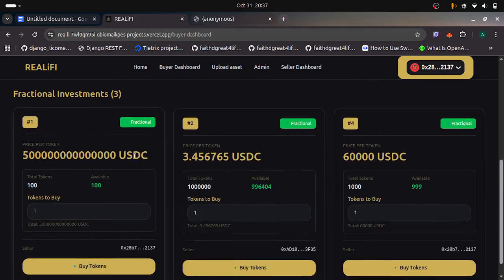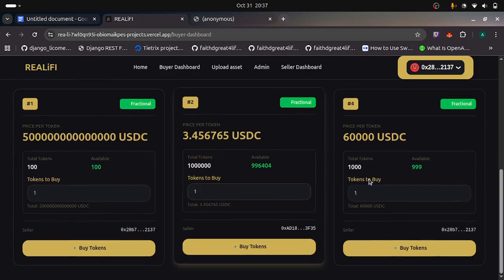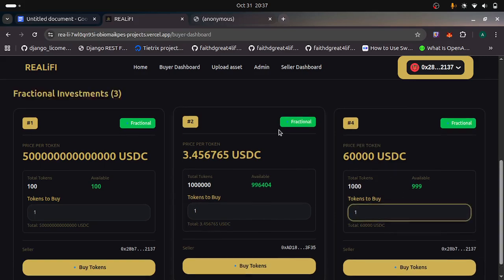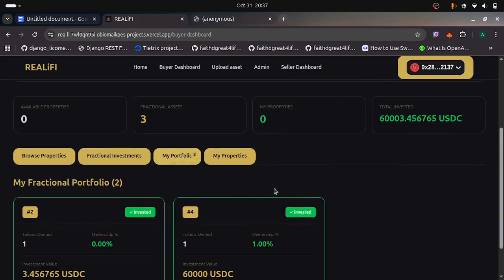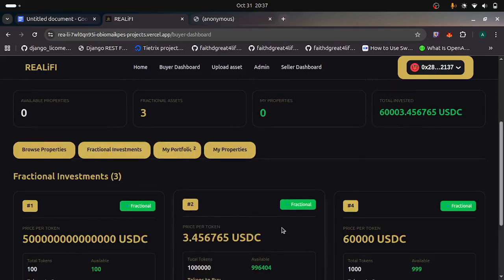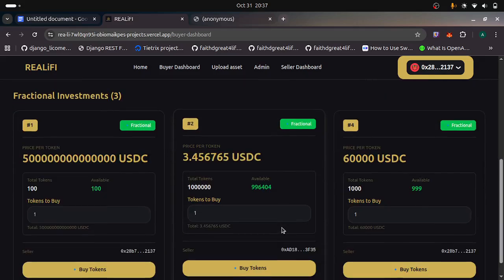Okay, so these are the ones I've invested in. Yeah, this should be them. My portfolio, my fractional investments. These are the assets that have been fractioned, like I've created fractions of these assets. This is where you can see them.